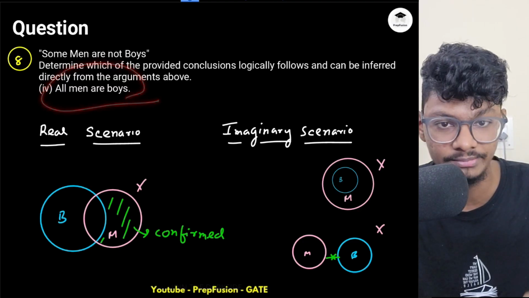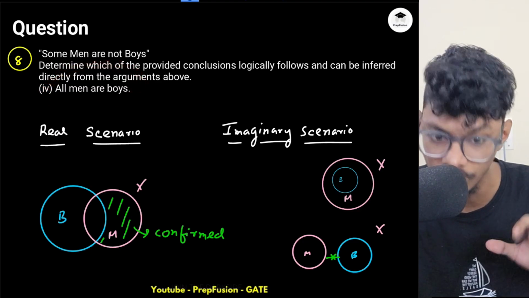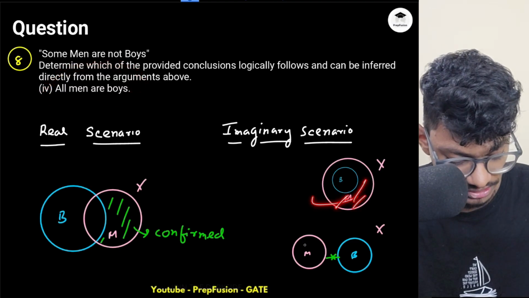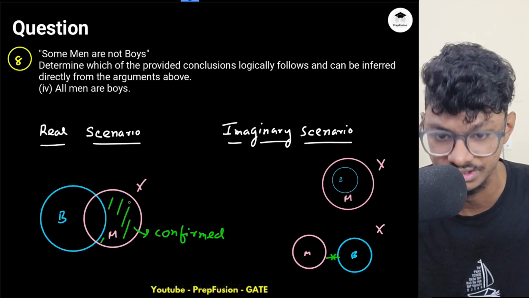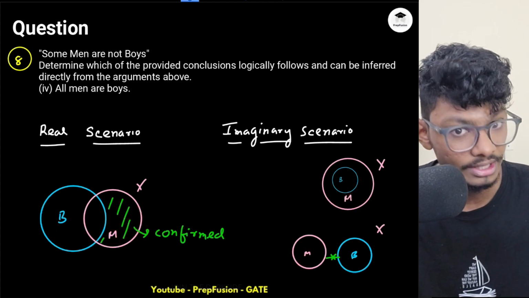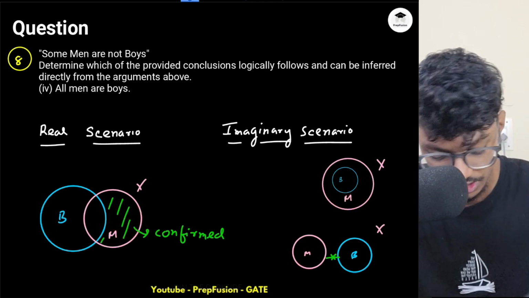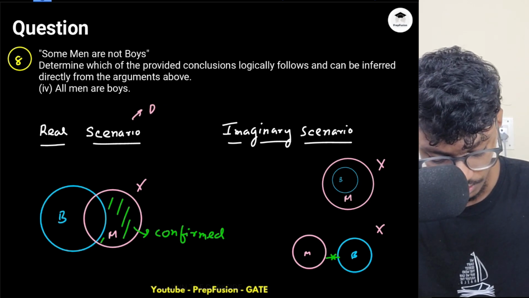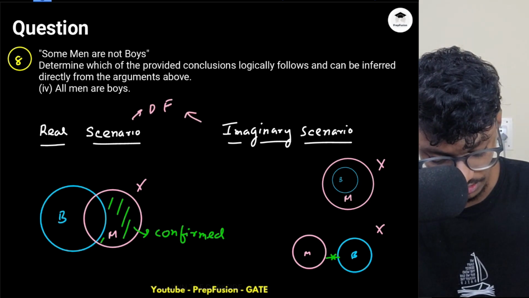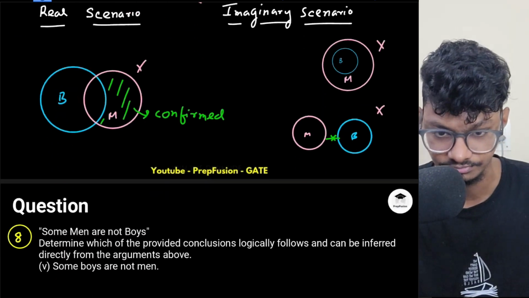So here, if they are telling me that all the region of men will be inside boys, it is not possible. This is the uncommon region. There has to be some uncommon region. All the men cannot go inside boys. Okay, rejected in the pictorial representation. So obviously, this is definitely false. All the pictures are telling that the conclusion is definitely false.